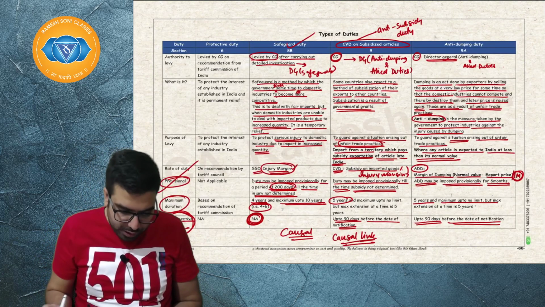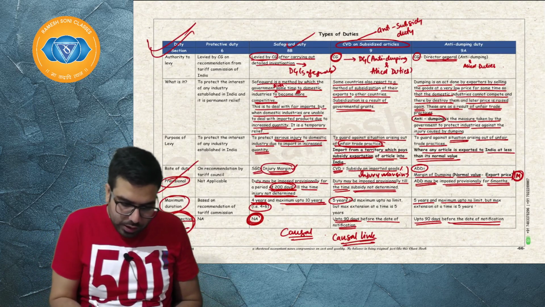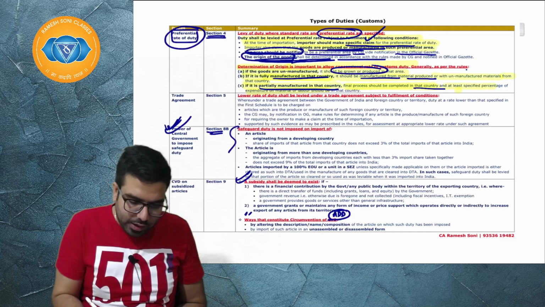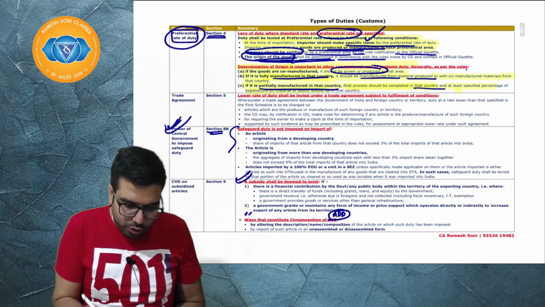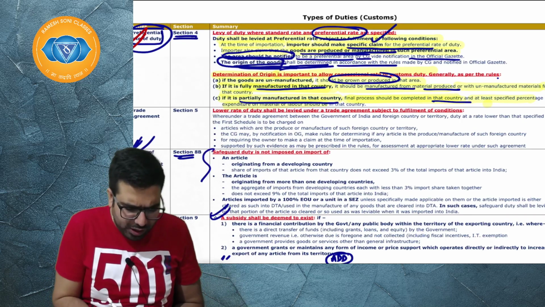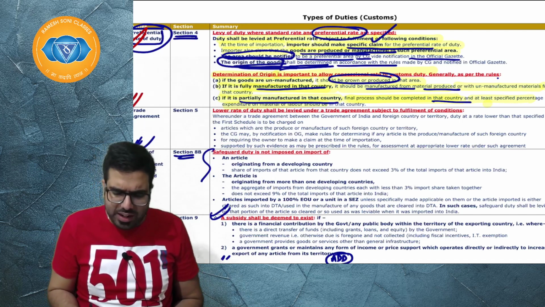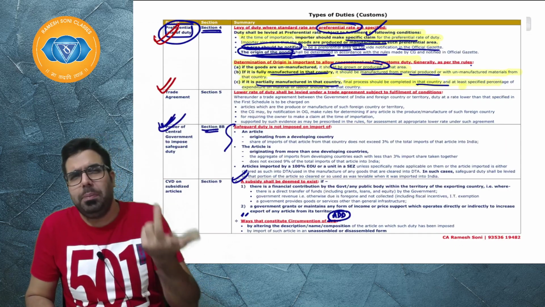Yes, sir, you have covered everything. In my additional chart, I have told you about the first one, preferential rate of duty, trade agreement. Baba, I didn't find trade agreement very important, but still a small question might come.